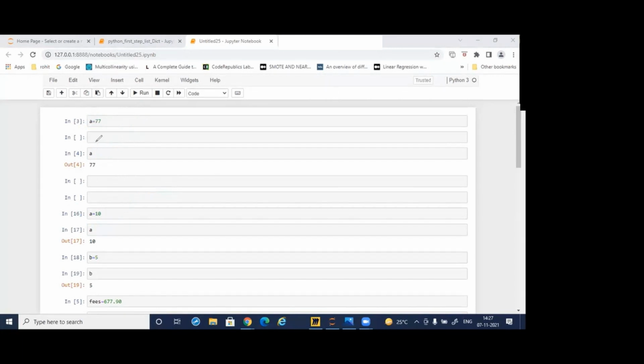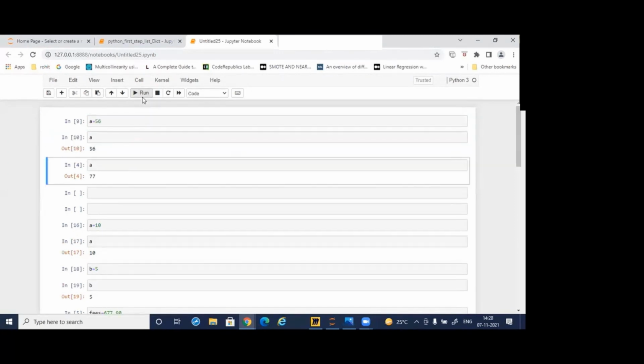Now see how. Suppose I'm writing A. Initially it does not know what I'm writing, but as soon as I put in any value and run it, it gets the idea: okay, A is 56.